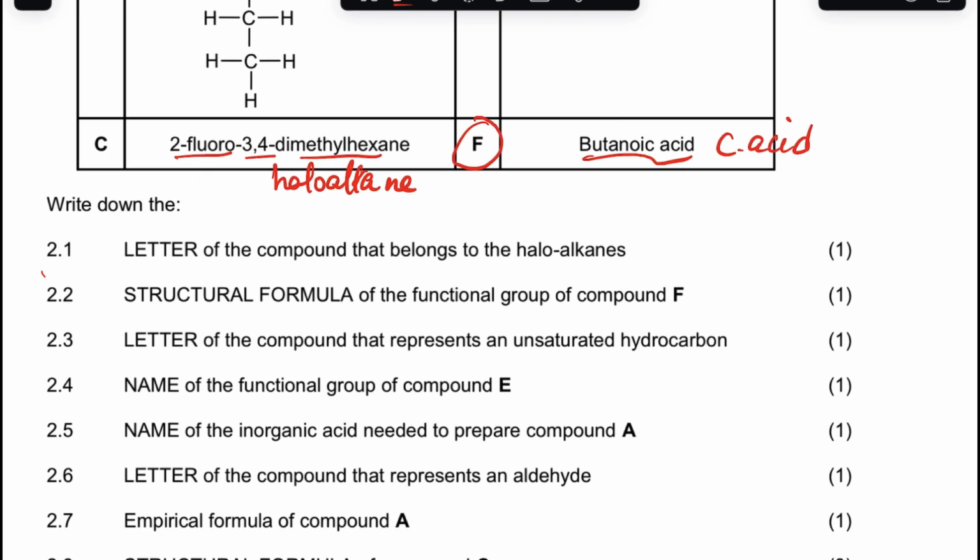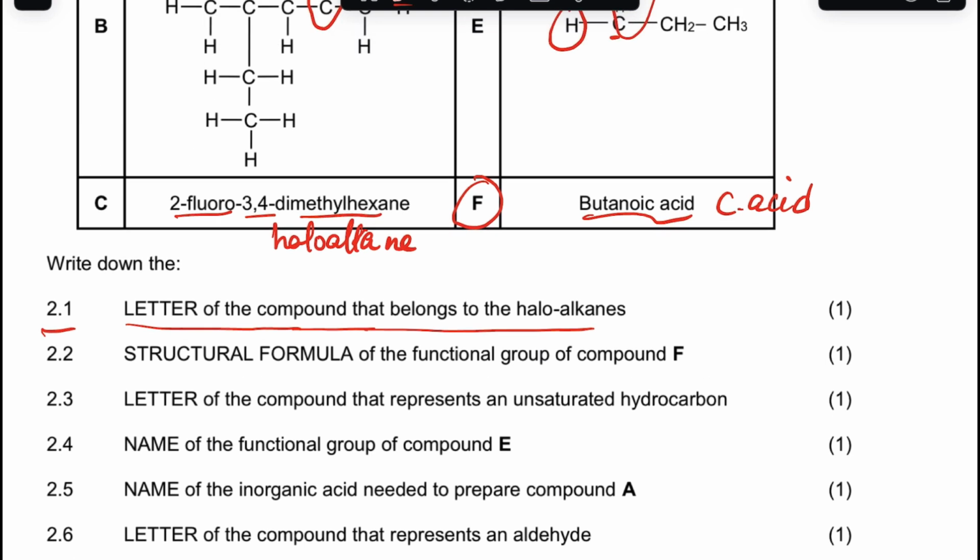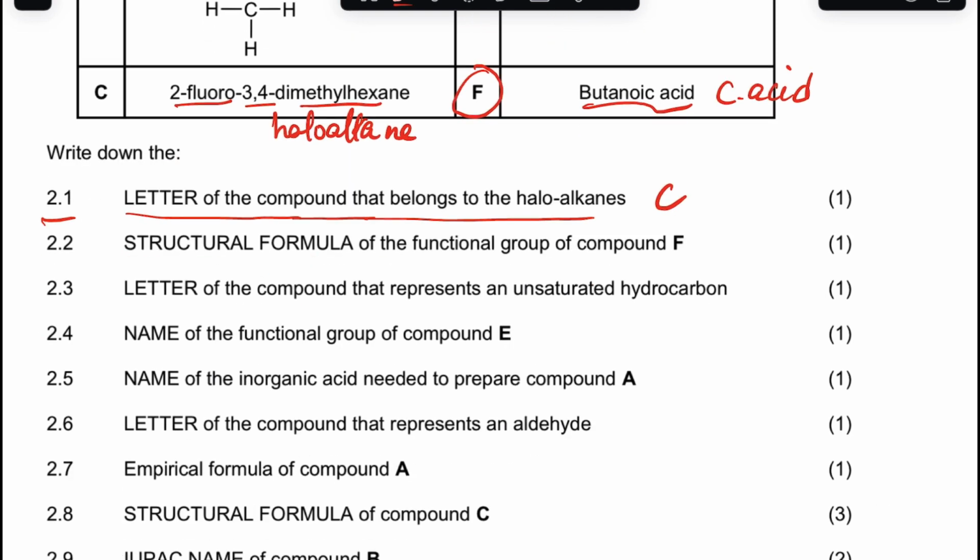Now 2.1, it says the letter of the compound that belongs to the haloalkane. Which one is the haloalkane? Here it is C. The structural formula of the functional group of F, which is the carboxylic acid, is the carbonyl with the OH, and then there must be a bond there, like that.